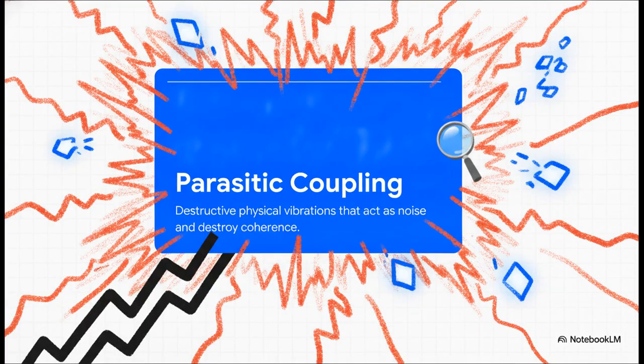Now, to understand why TFLN is the hero here, we have to look at the villain: parasitic acoustic coupling. Put simply, these are just bad vibrations. Destructive physical vibrations that act as intense noise and destroy quantum coherence during the translation process. These vibrations are the primary cause of the thermal noise and interconnect losses we discussed earlier. If you can't stop these bad vibrations, the data is gone.